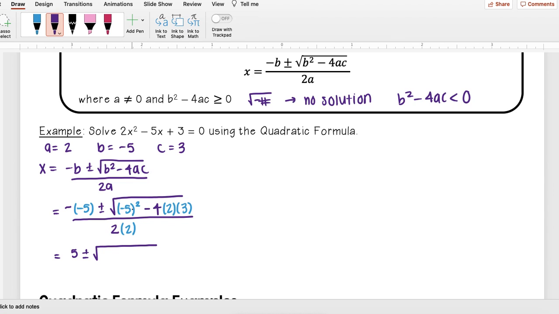The reason why I need the parentheses is that I'm taking a square of a negative number. And so I'm doing negative 5 times negative 5, which is positive 25. Minus 4 times 2 is 8, times 3 is 24. All over 2 times 2, which is 4.